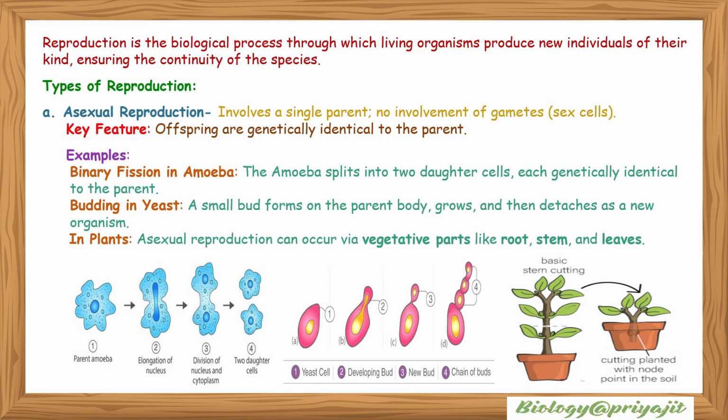Examples: binary fission in amoeba. This is the diagram showing the amoeba splits into two daughter cells, each genetically identical to the parent. Second one is budding in yeast. This is the diagram showing budding in yeast. A small bud forms on the parent body. It grows and then detaches as a new organism. In case of plants, asexual reproduction can occur via vegetative parts like roots, stem, and leaves.